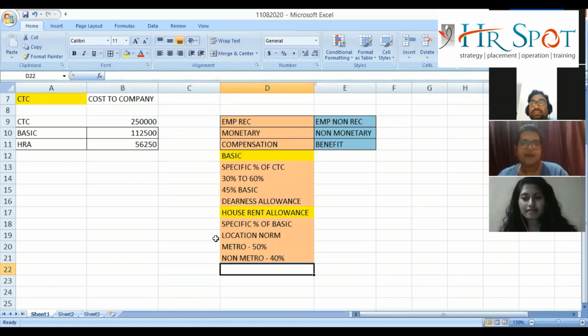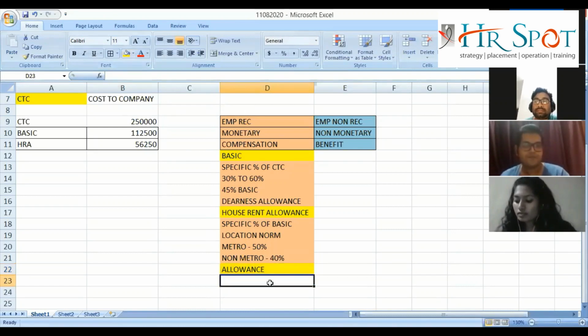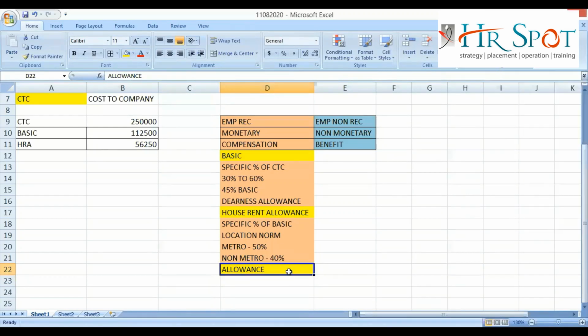Coming back to the discussion, there is another component that is quite famous in the CNB policy of most companies, and that is known as allowance. Remember this in a very crystal clear manner. This is the most flexible component in the CNB policy.